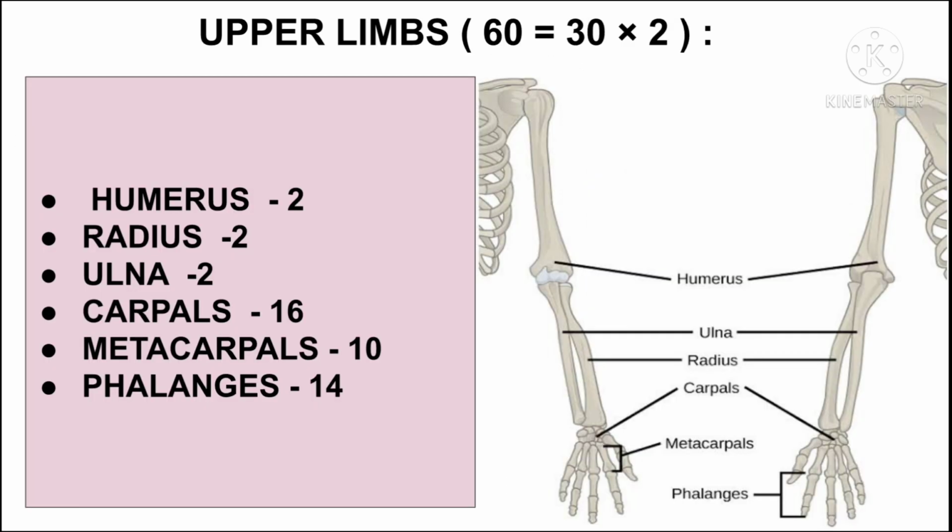Now coming to appendicular skeleton, the upper limbs. The upper limbs consist of total 60 bones, in which each half is contributed by 30 bones. It consists of humerus, radius, ulna, carpals, metacarpals, and phalanges. Each upper limb consists of 1 humerus, 1 radius, 1 ulna, 8 carpals, 5 metacarpals, and 14 phalanges.